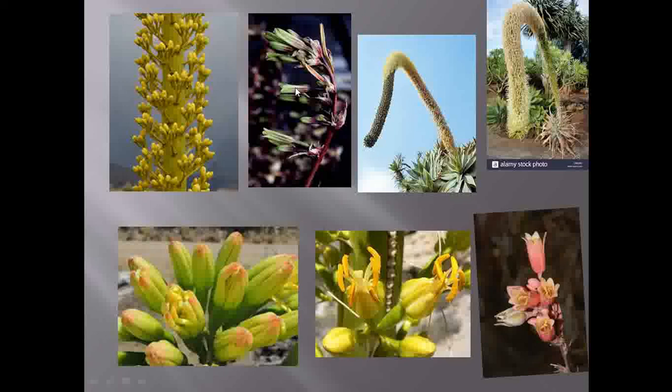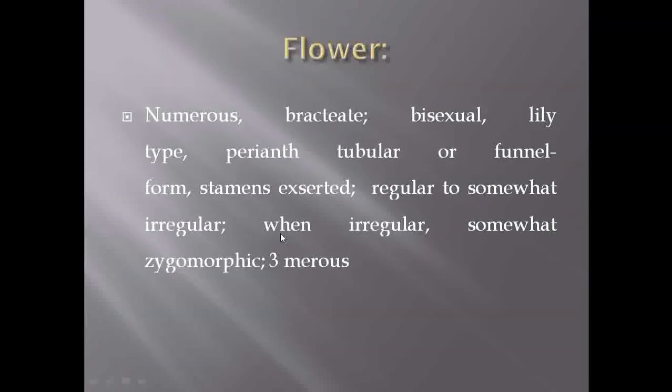If you observe the flowers, we are going to study the characters of flowers also, but here, the flowers show a tubular shape. So the flowers basically are tubular. See this one is a panicle type of inflorescence. Then let us look at the flowers.